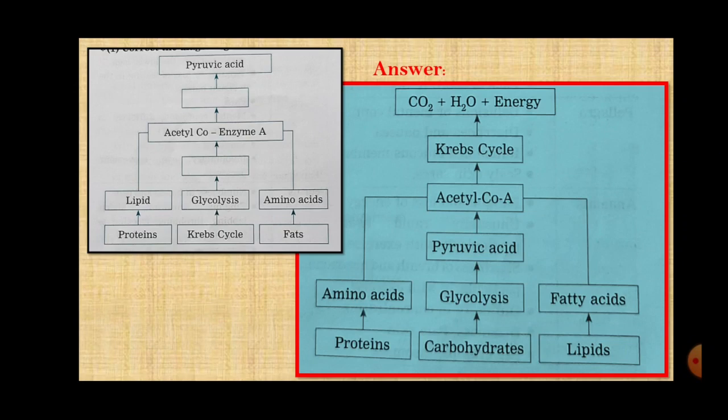Okay, so the end product of glycolysis is the raw material for the Krebs cycle and the ultimate product formed in this is carbon dioxide, water vapors and energy. Carbon dioxide and water vapors are given out through the exhalation, correct? And energy is produced in the form of ATP.